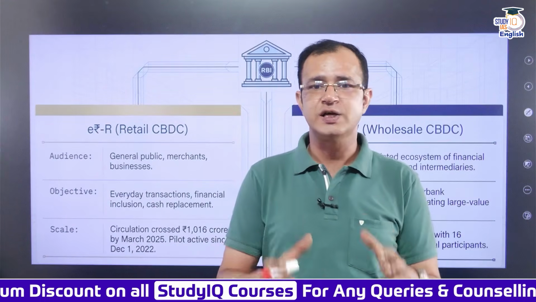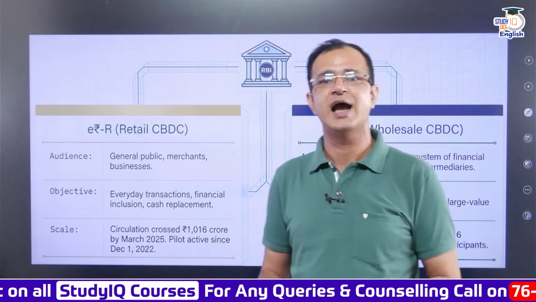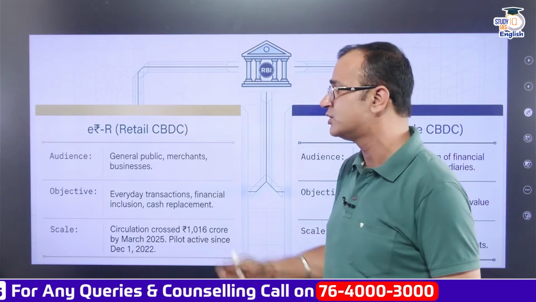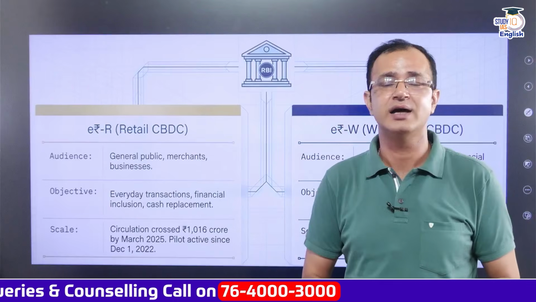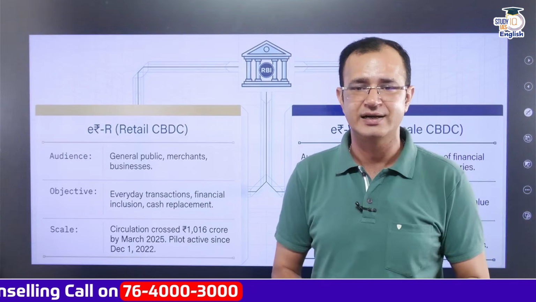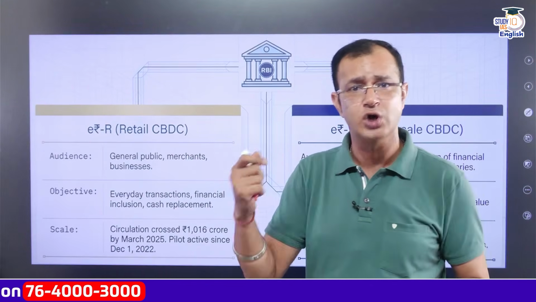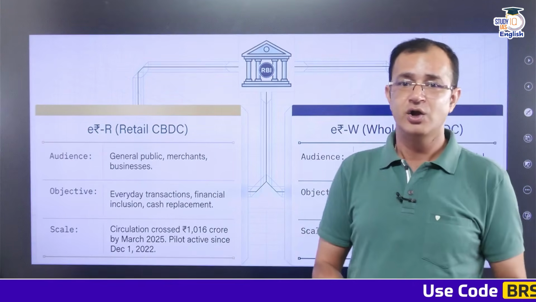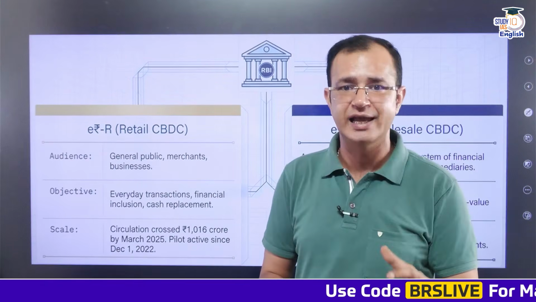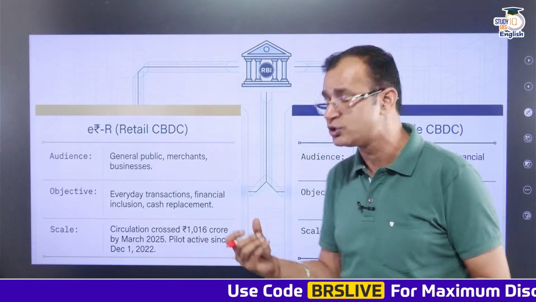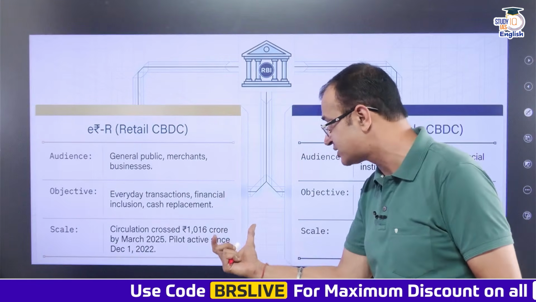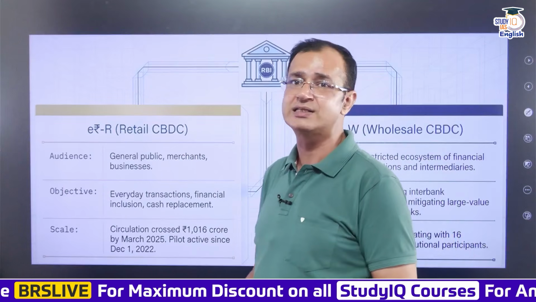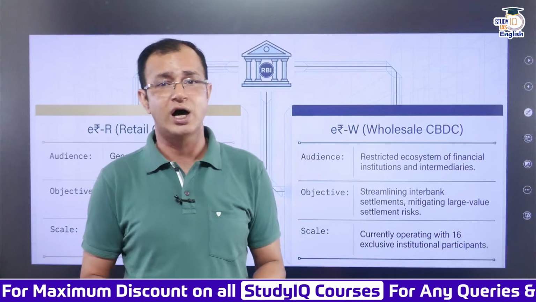Now, there are two different digital currencies that we have. We have the retail CBDC. This is for the general public, merchants and businesses. Here, the objective is everyday transactions, just like you do with UPI, as well as financial inclusion and cash replacement. When it comes to its impact on scale, you can see that the circulation has crossed 1,016 crore rupees by March 2025, and this pilot has been active since 1st of December 2022.